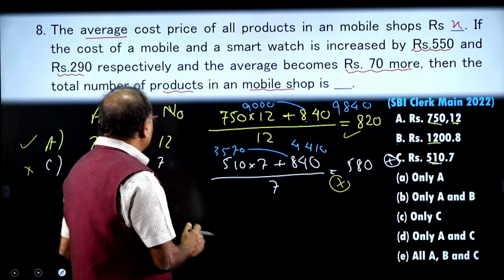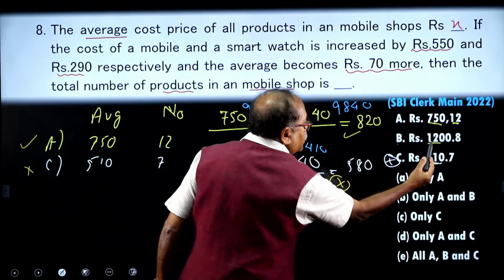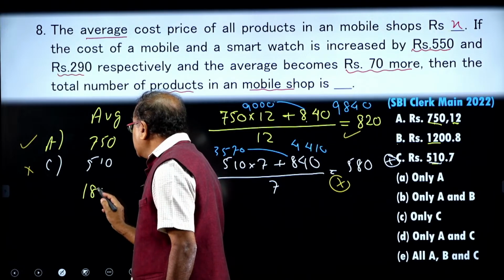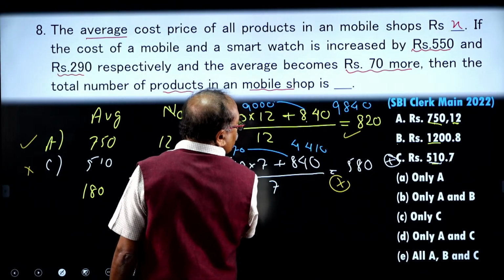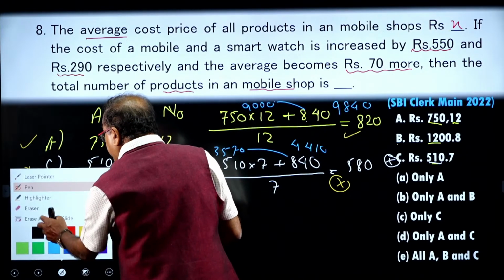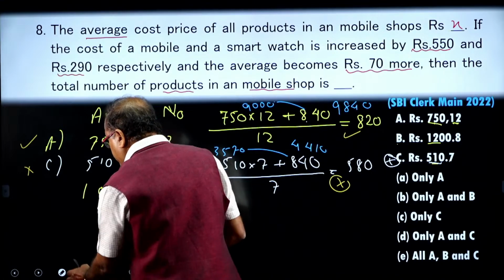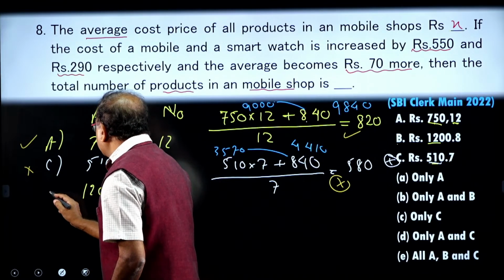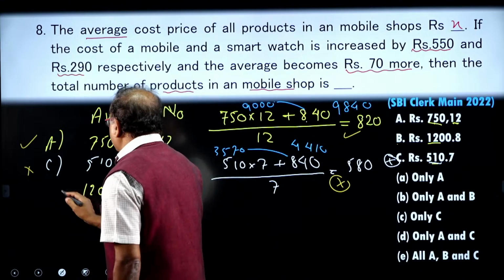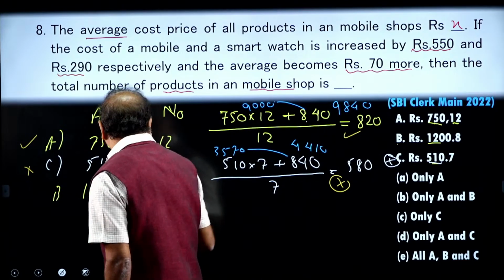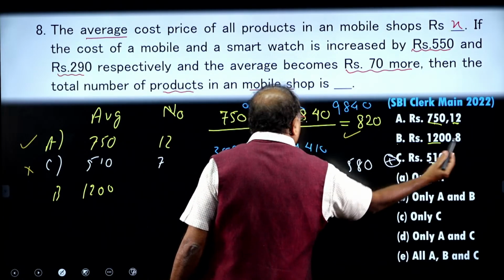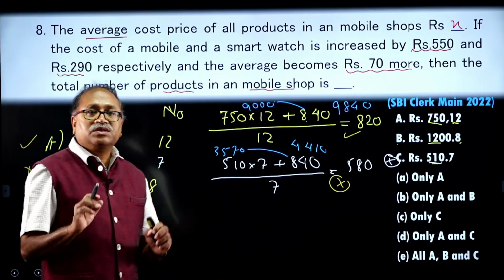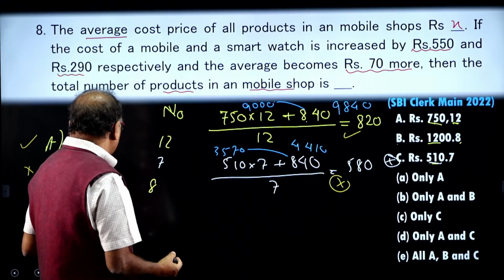So, I need to check the B also, and in B it says 1200 and 8. So, the average is 1200, we are verifying B, and the number of products is 8. Okay. Let us check this one. How do I check this?